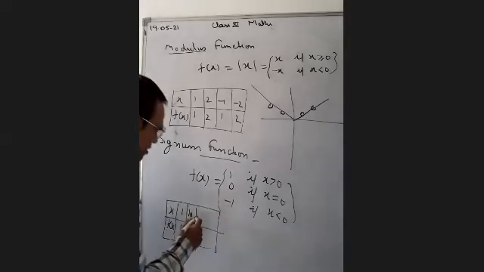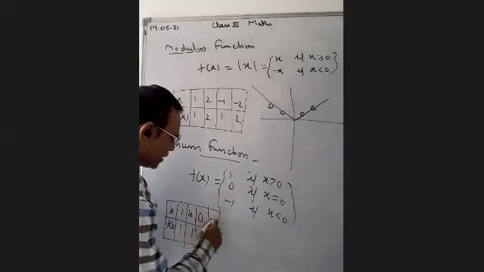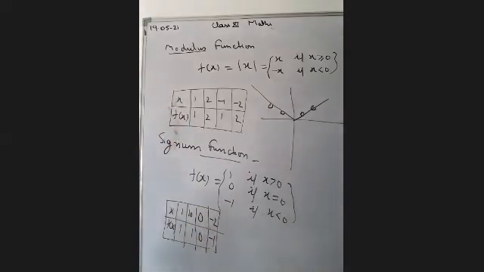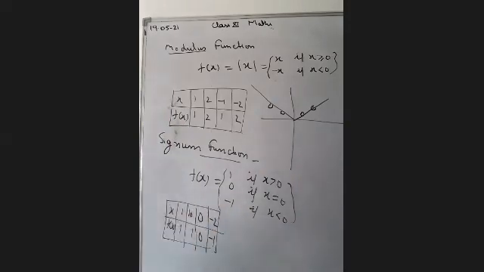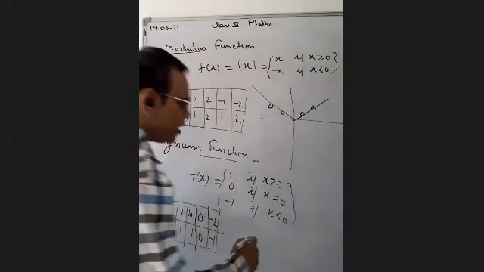If you put x is equal to 0, you will get 0. If you take a negative value, minus 2, then the answer will come only minus 1. If you take minus 1, it is also minus 1. If you take minus 0.01, it also is minus 1. There are only 3 possibilities, so I am showing the 3 possibilities.